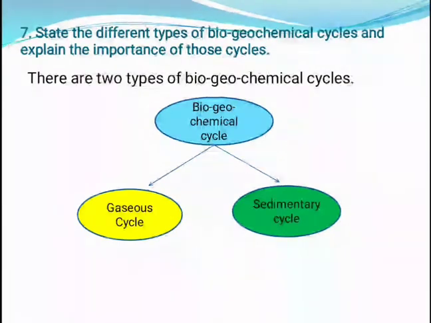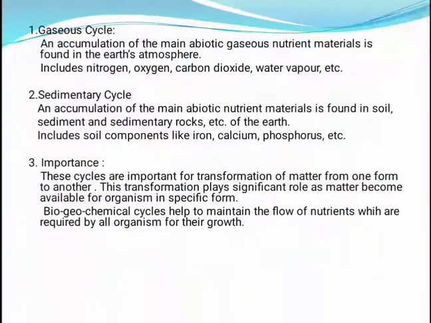Okay, so there are two types of biogeochemical cycle. So first one is gaseous cycle and the other one is sedimentary cycle. So gaseous cycle involves all the gases present on the earth, and the sedimentary cycle involves all the things which are in sediment form. Okay, let's see in detail.